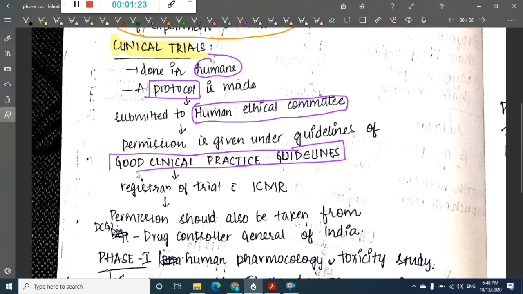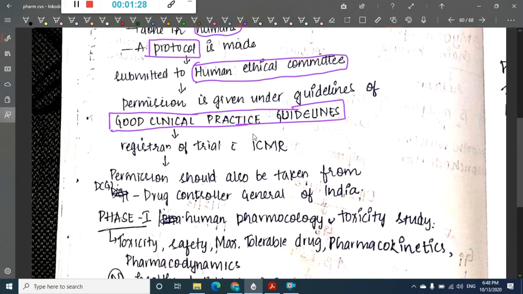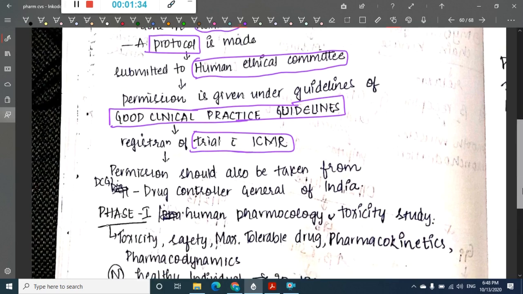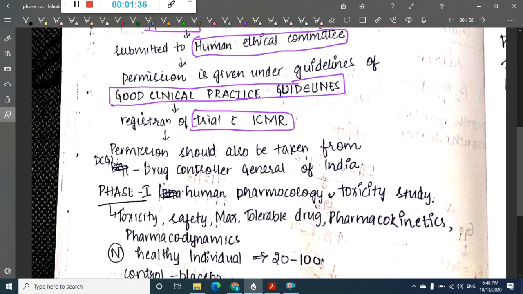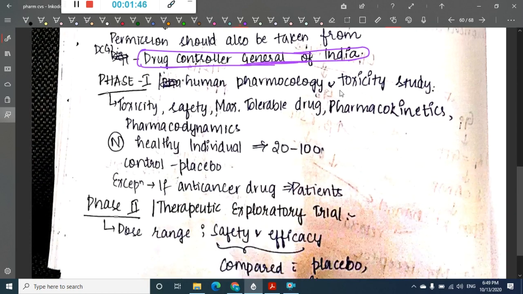Under good clinical practice guidelines the permission is given, and once you get the permission, you can register the trial. You will have to register the trial with ICMR, and permission should also be taken from the Drug Controller General of India. Then once you have taken the permission, you can start your trial.